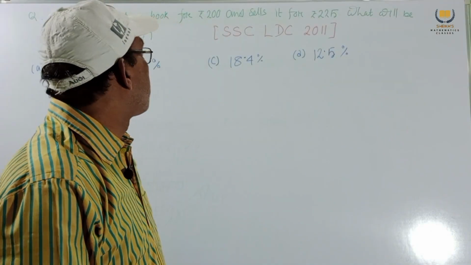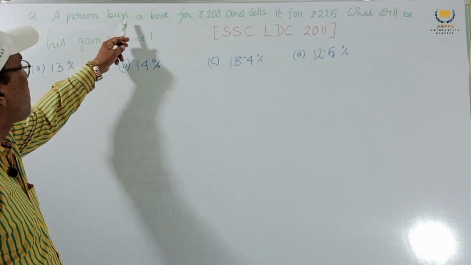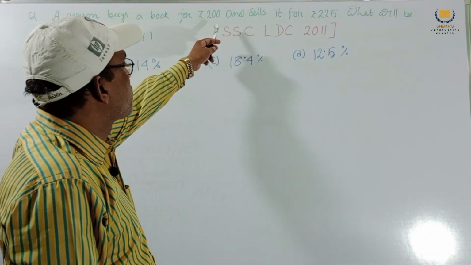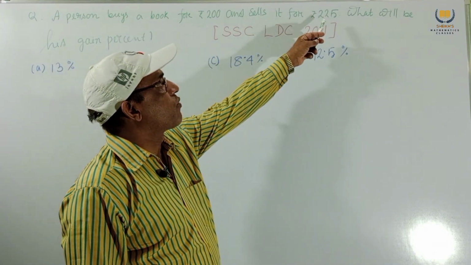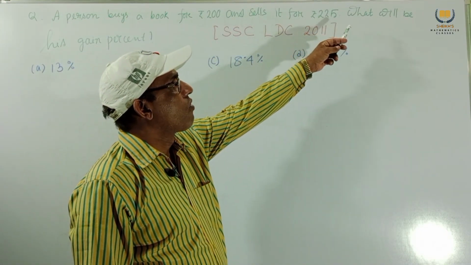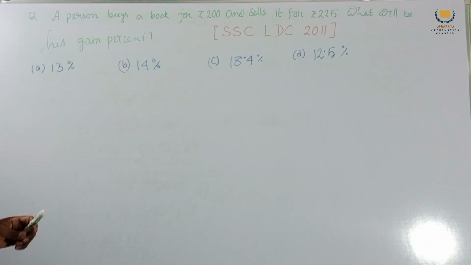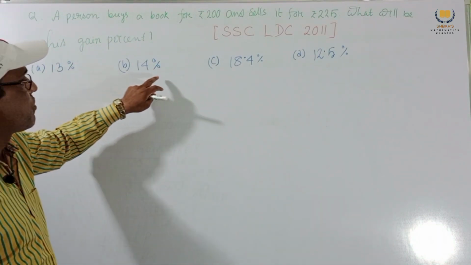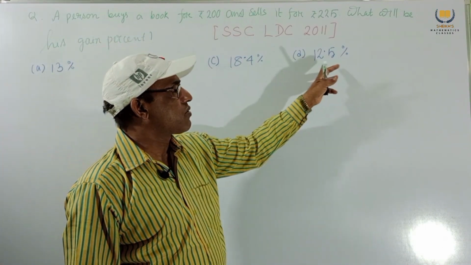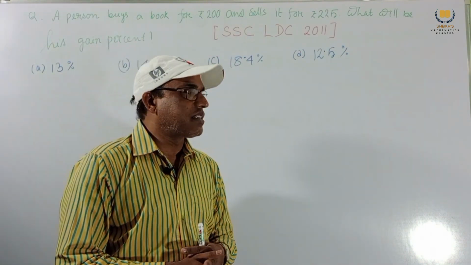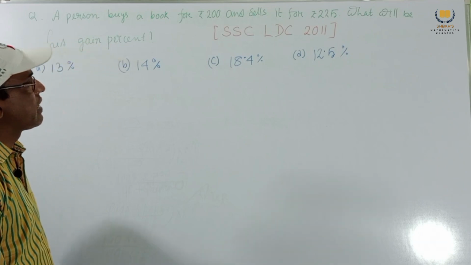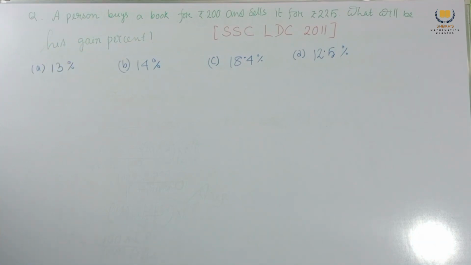We consider this problem. A person buys a book for rupees 200 and sells it for rupees 225. What is the gain percent? The options given are 13%, 14%, 18.4%, 12.5%. Now we have to find the gain percent.